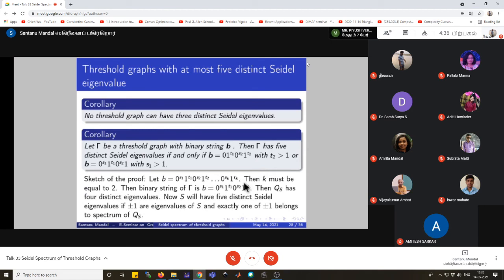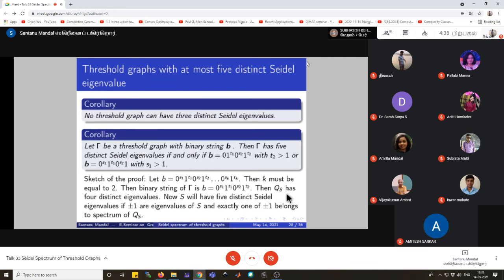So the value of k must be equal to 2, and in that case the binary string looks like b equals 0 to the power s1, 1 to the power t1, 0 to the power s2, 1 to the power t2, and then QS has four distinct eigenvalues.